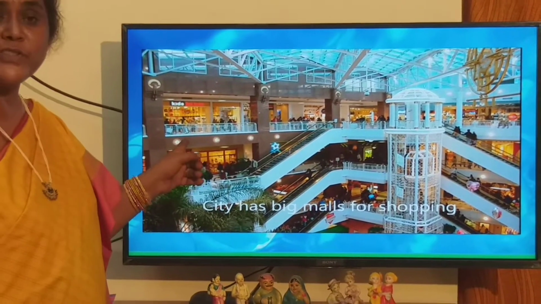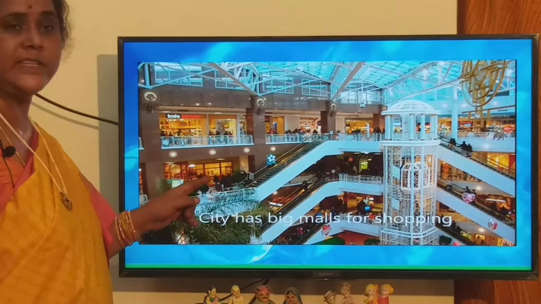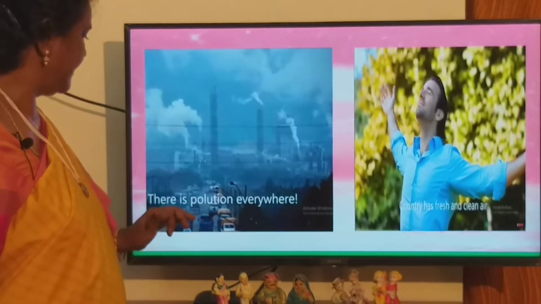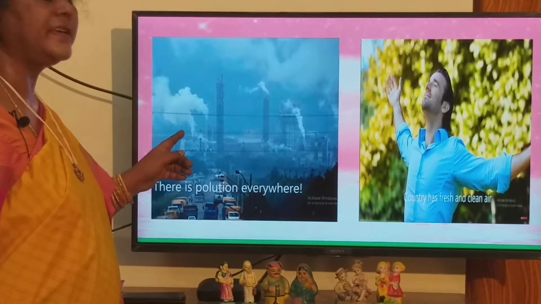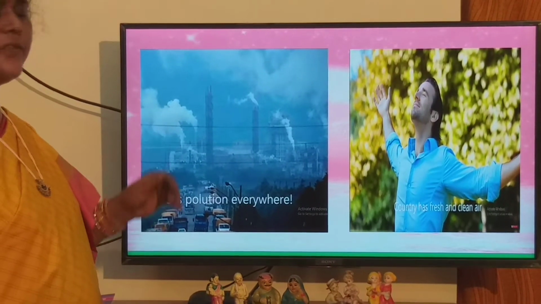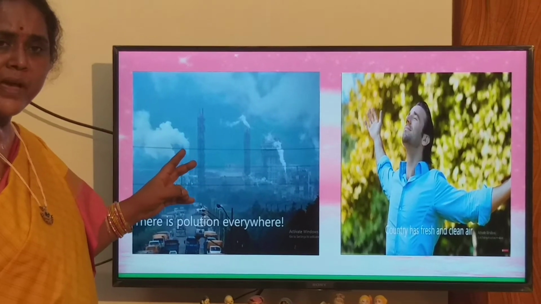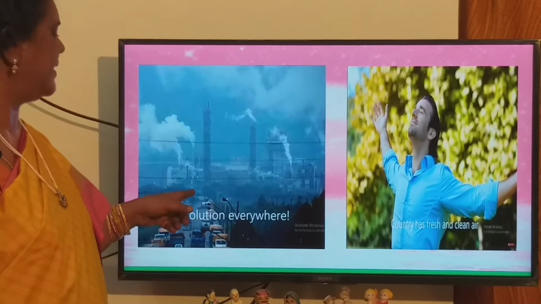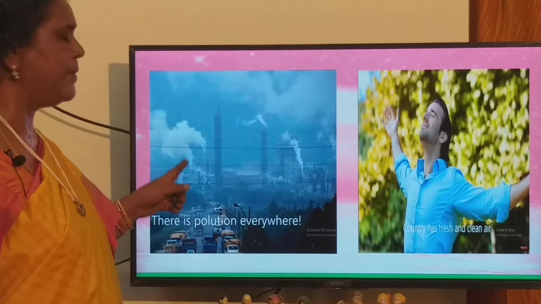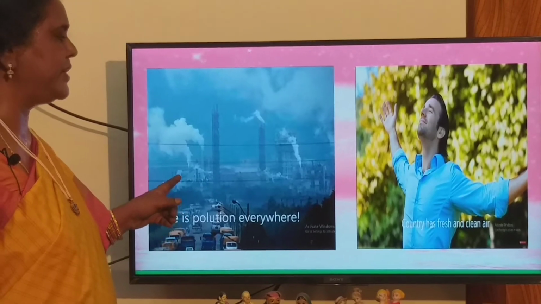Do you find these kinds of shopping malls in a village, children, or a country? No, we do not find this kind of shopping mall in a town or in a country. Yes, in a city or a town, there is pollution everywhere. Why is there pollution everywhere? Because it is always crowded. There are many factories and fewer trees in a city. So it is always polluted because of the vehicles, because of the factories, and as there are only few trees, there is a lot of pollution in the city.